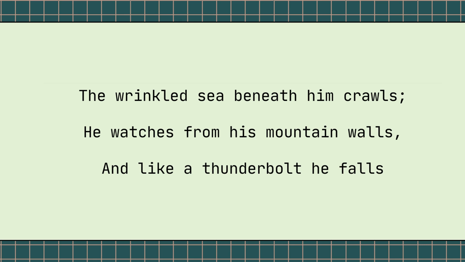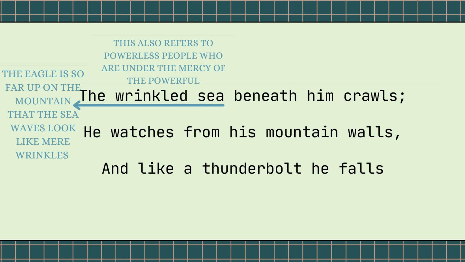Let's look at the second stanza. "The wrinkled sea beneath him crawls." The wrinkled sea. The eagle is so high up on the mountain. The sea looks like it's crawling, and the sea waves look like mere wrinkles. So there is a really long distance between the sea and the top of the mountain. This again shows the power of the eagle. This also refers to powerless people. The wrinkled sea refers to powerless people who are under the mercy of the powerful people, the powerful being the eagle here.